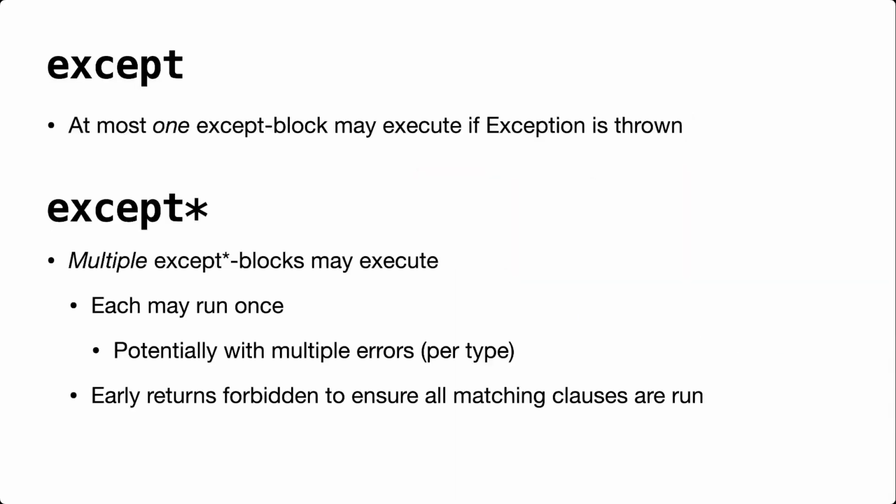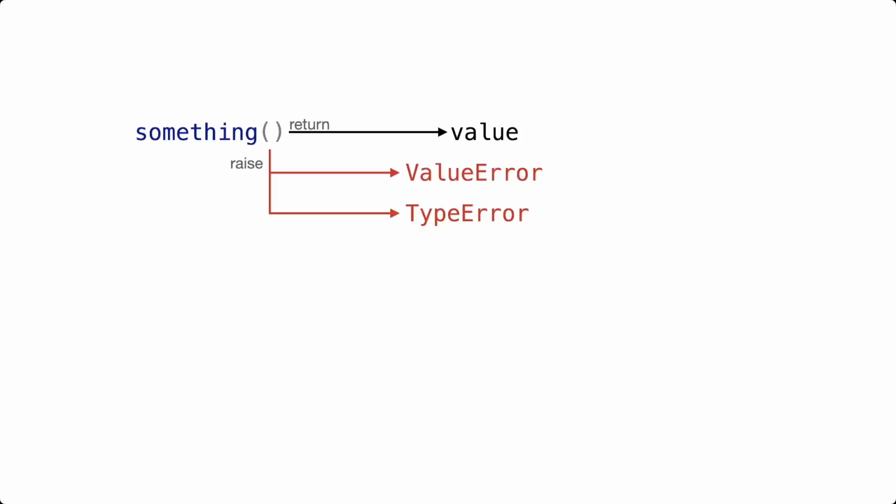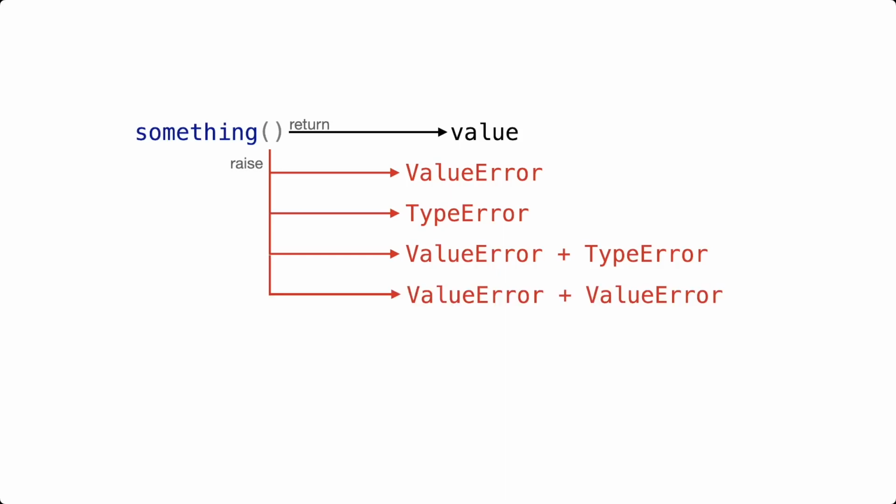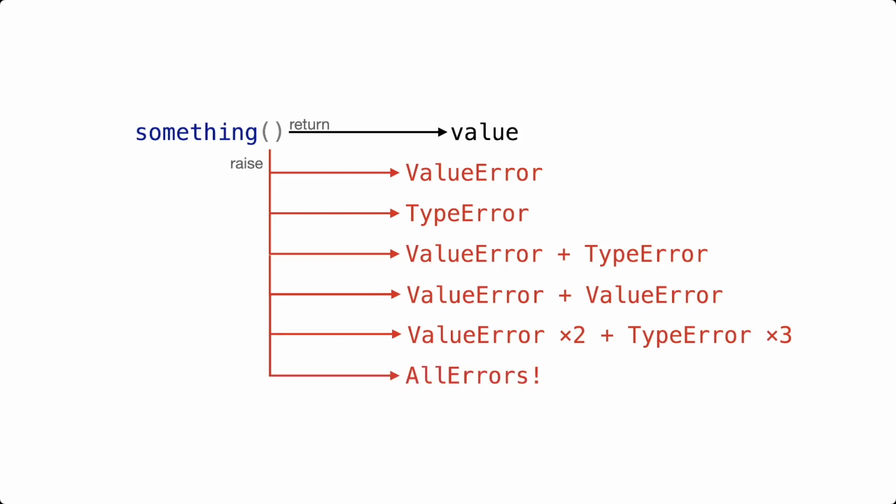Now the main feature. Unlike your typical try except statement, which will catch one exception and run the first matching except block bound, ExceptStar allows catching multiple exceptions, and will run each block with those exceptions matching the type. Said again, instead of something simply returning or raising either a value error or type error, we have the possibility of raising value error and type error. Or value error and value error, or any number of the two. Mix and match to your heart's content. Your broken code can now error out in so many ways.